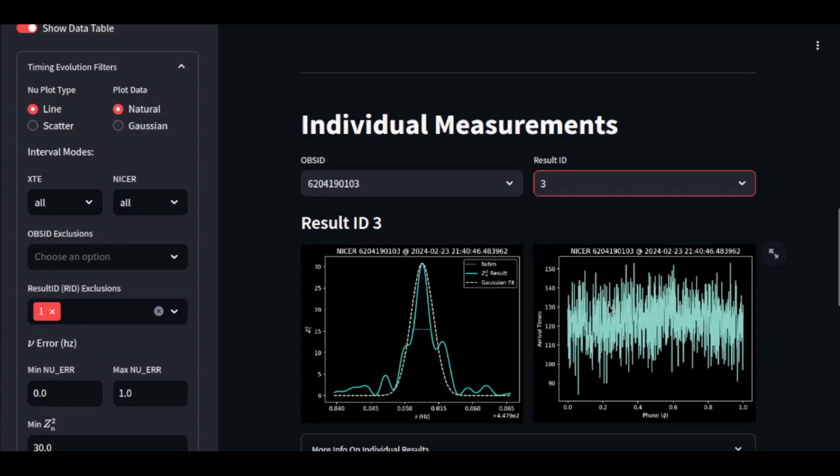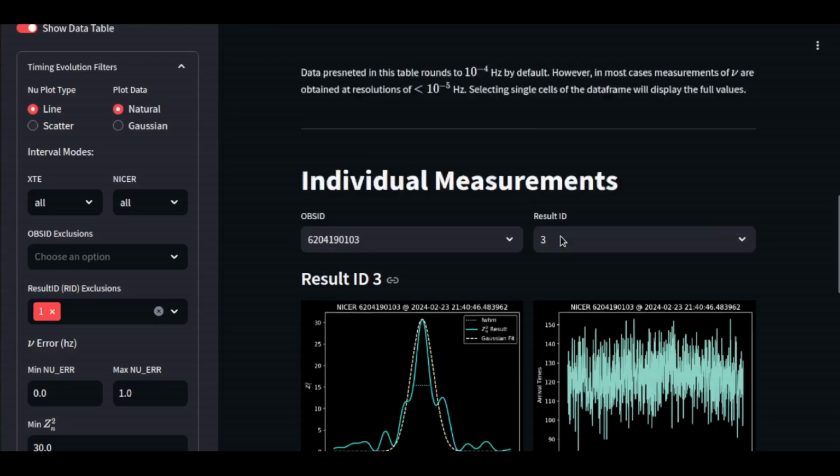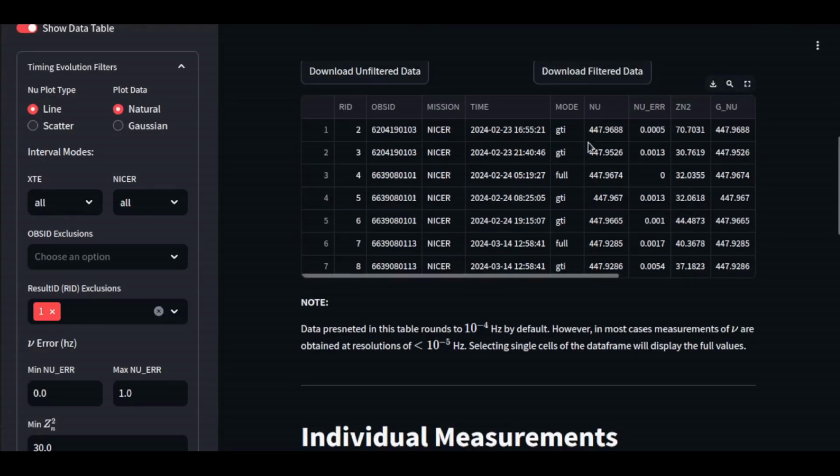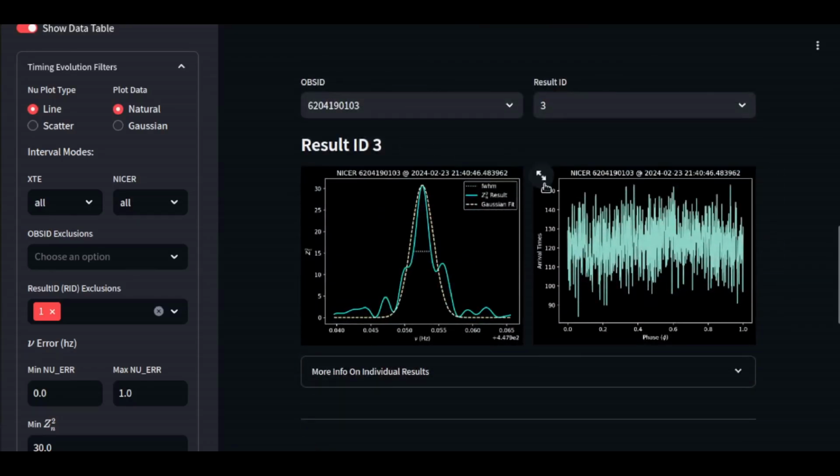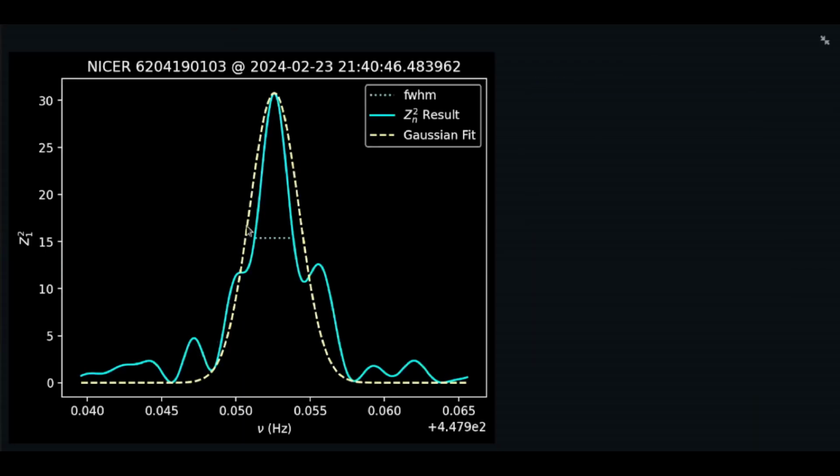Result number 3. This one's a little bit trickier because this one has a Z1 squared value of approximately 30. Let me just double check on that. You come up here and you can say that, yeah, it's just barely over 30. Not really a clean, nice peak like we saw before.